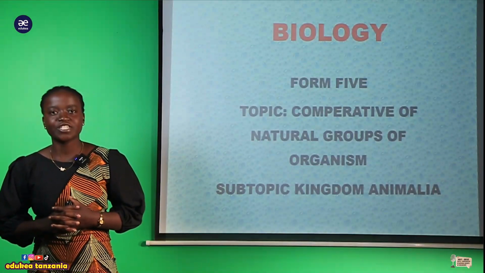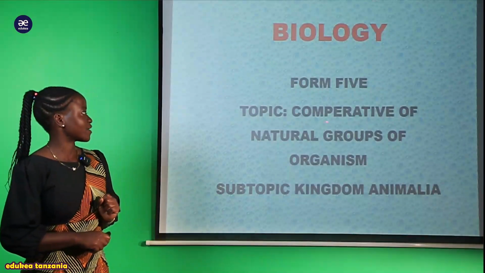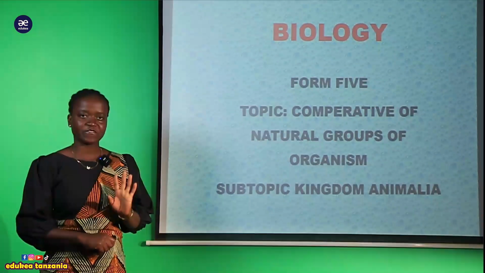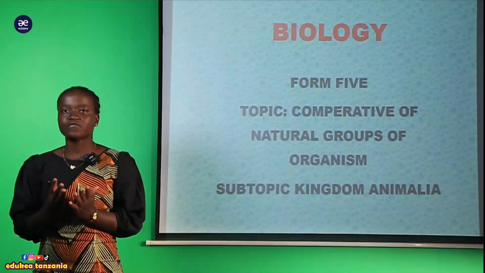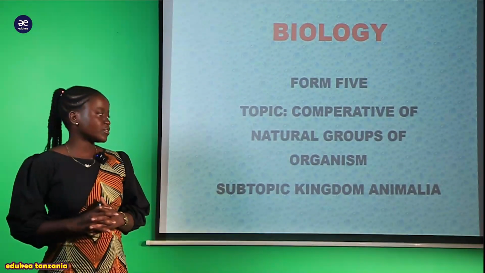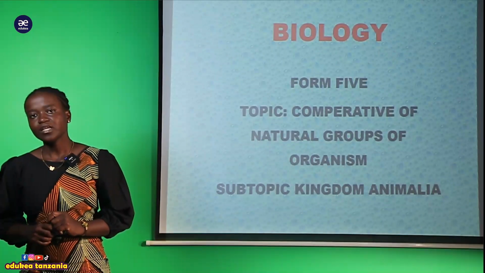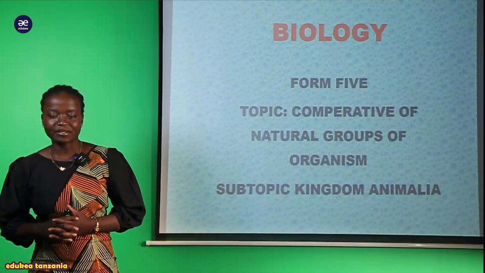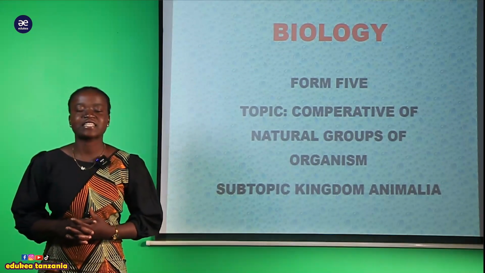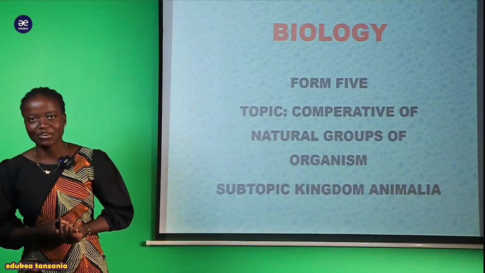I'm teaching biology, and today I'll be with you to discuss our topic, which is a comparative of natural groups of organisms. Remember, this topic is found in the class level Form 5, and here we are going to deal with the subtopic, which is the kingdom Animalia. Mainly we are discussing the phylum Arthropoda. Remember, this phylum Arthropoda is the fourth phylum found within the kingdom Animalia.